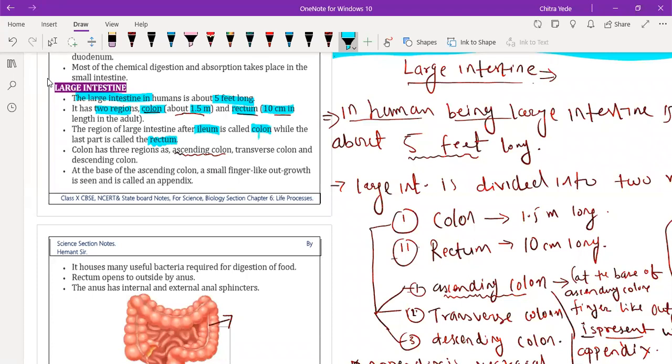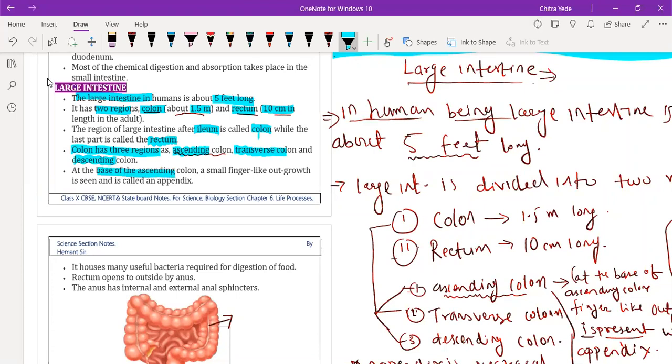The colon again has three regions. One is called the ascending colon, another is called the transverse colon, and the last one is called the descending colon.